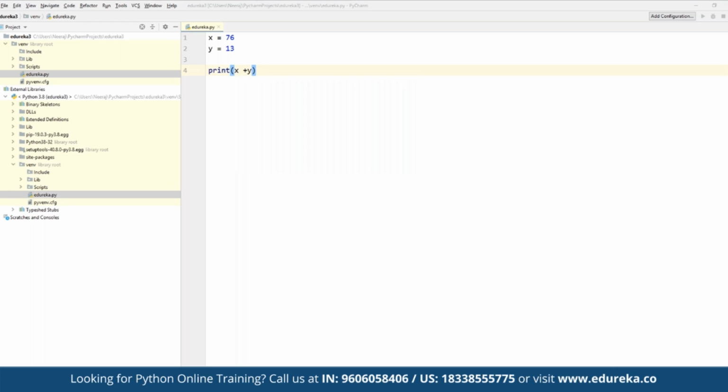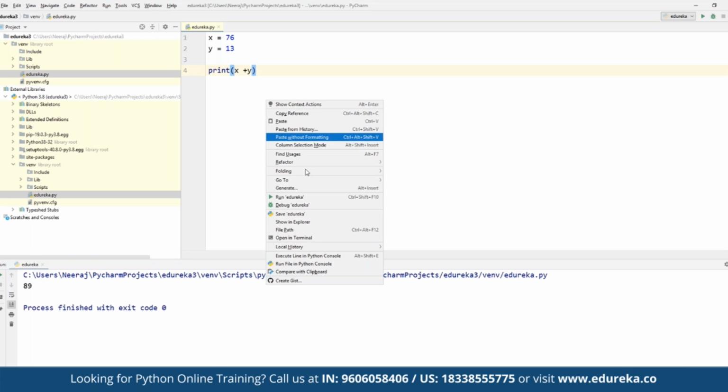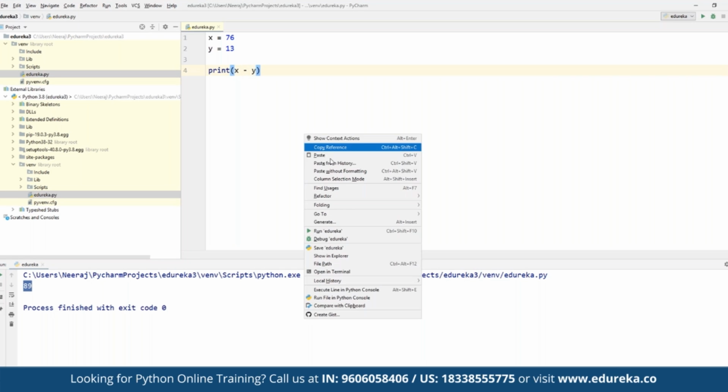When we are talking about a simple operator in Python, we can define, suppose, x value to be 76, and then the y value we want to define as 13. Now we want to define a simple print statement where we print x plus y. So we are using a simple print statement to print the sum, using a simple arithmetic operator.